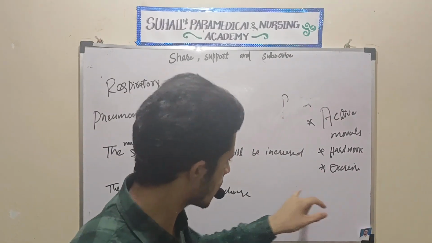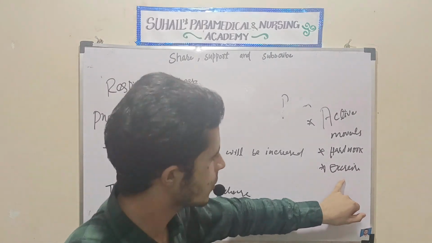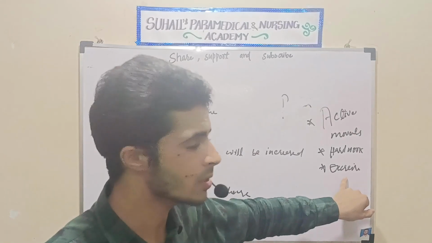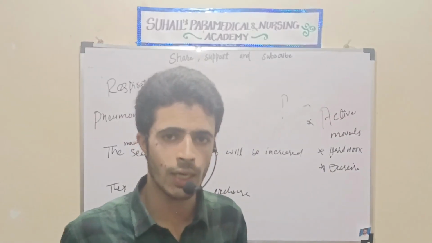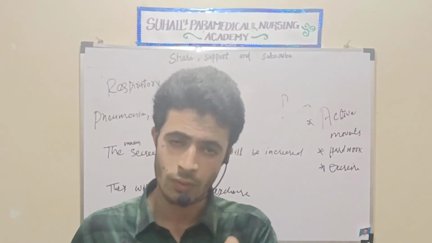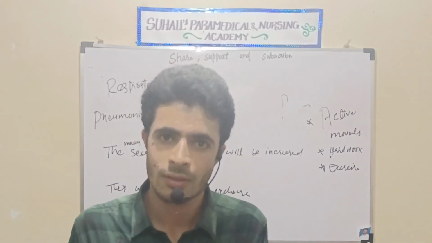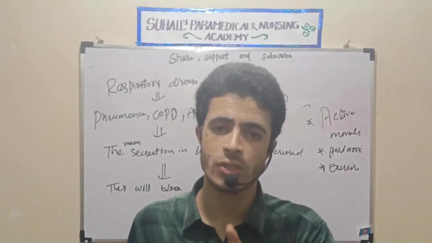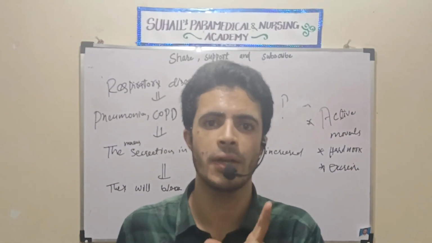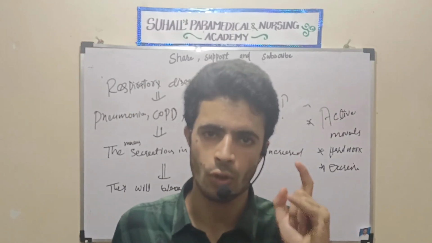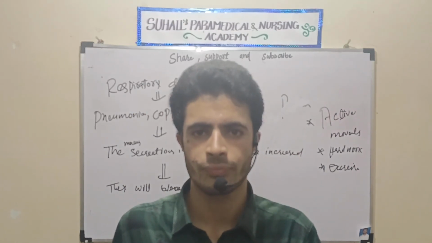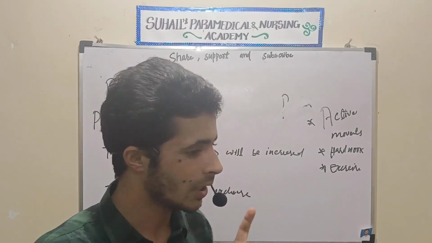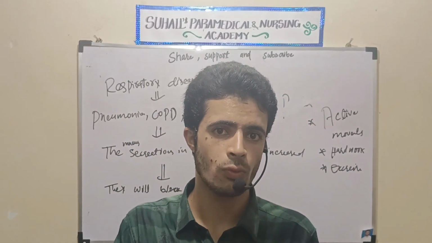When oxygen is coming very less but the demand of oxygen is very high, in case of active process, when the patient is working, what will happen? The cells will die. That is why bed rest is given to those patients who are suffering mostly from respiratory problems, mostly pneumonia, mostly COPD, in severe cases. So we are giving bed rest because there will be less deliverance of oxygen towards the tissues.